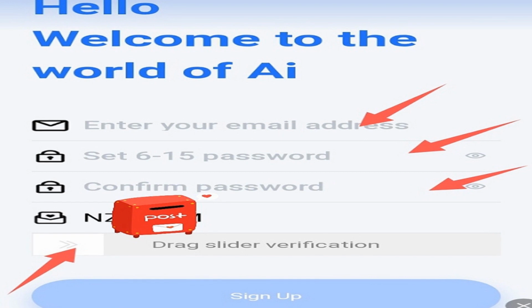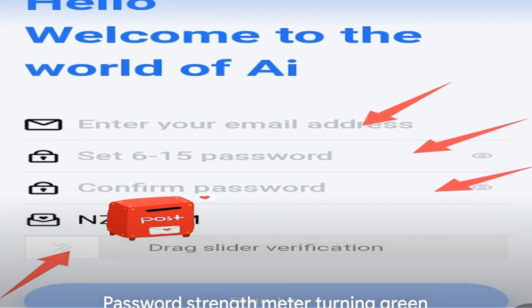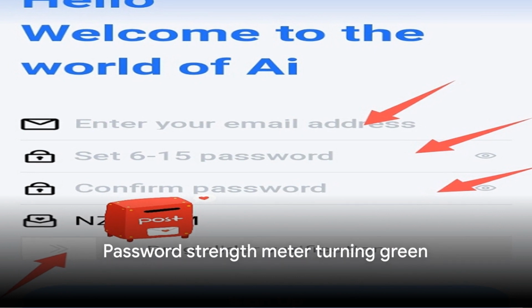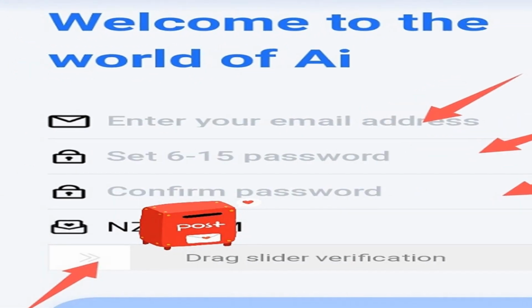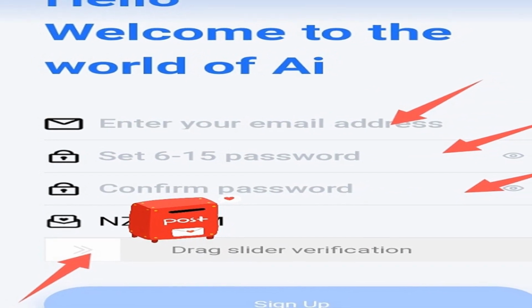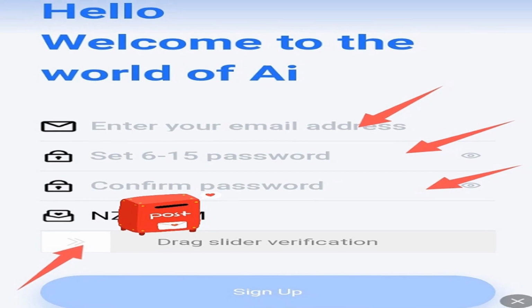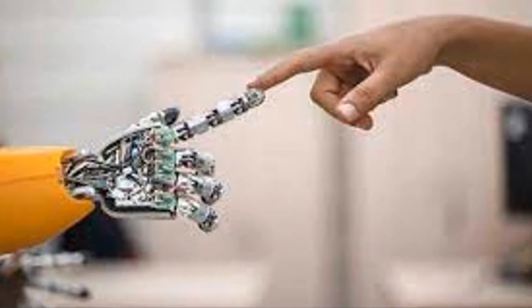Enter your email address and create a password that's between 6 and 15 characters long. Make sure to exclude special characters to ensure your password is as acceptable and strong as a bull. Next, you'll see a slider verification. Drag this from left to right until it turns green. This is to confirm you're not a robot. We love our machines, but Cow network is a community for people. Finally, click the sign up button to complete the registration process.